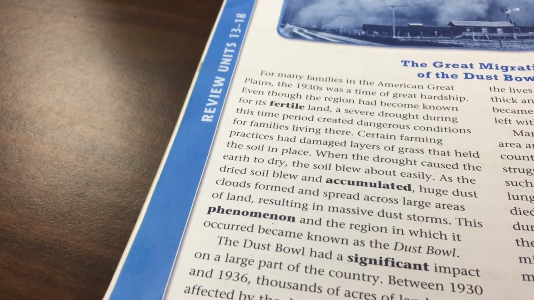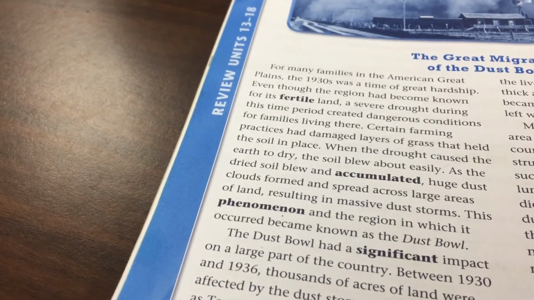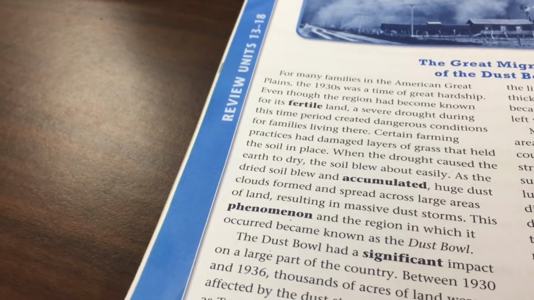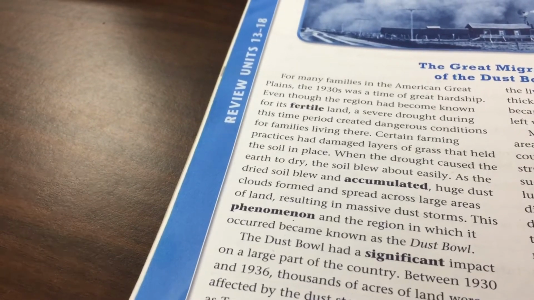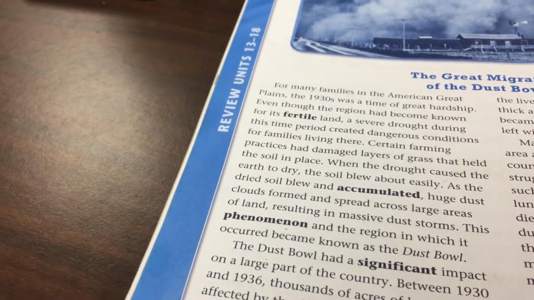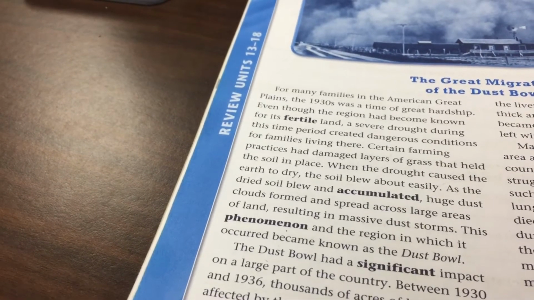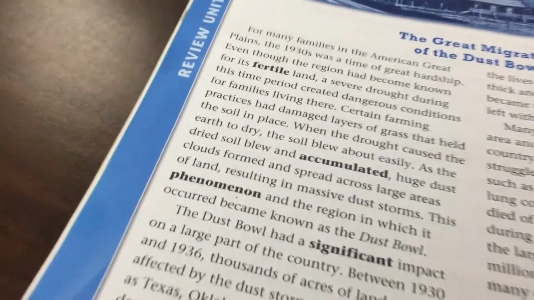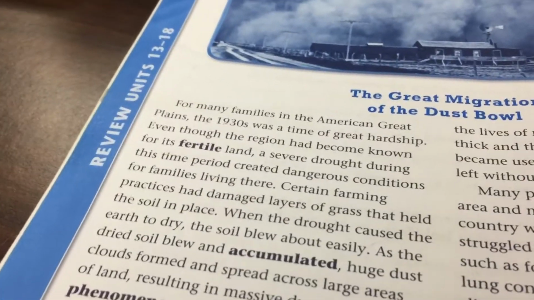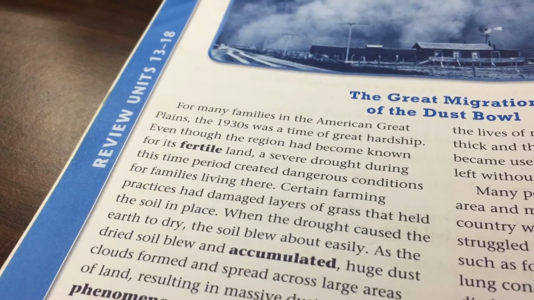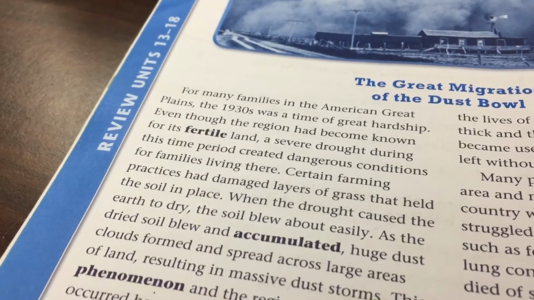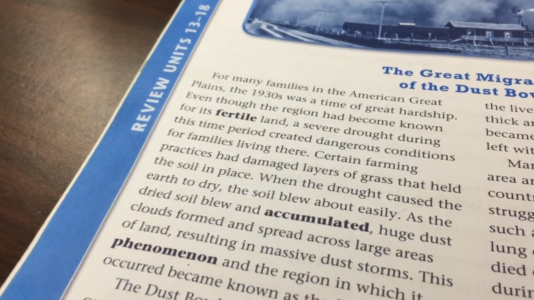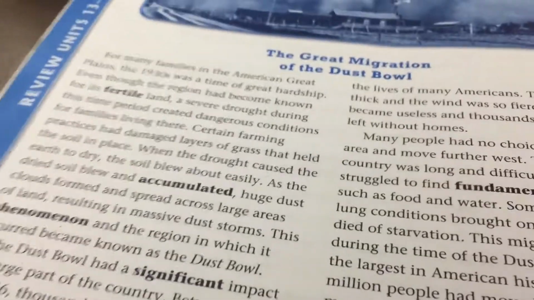Between 1930 and 1936, thousands of acres of land were affected by dust storms, and it was pretty close to us. While states such as Texas, Oklahoma, and Kansas saw the worst damage, at times the dust rolled as far east as New York City. The conditions endangered the lives of many Americans. The dust was so thick and the wind was so fierce that farms became useless and thousands of people were left without homes. Many people had no choice but to leave the area and move further west.